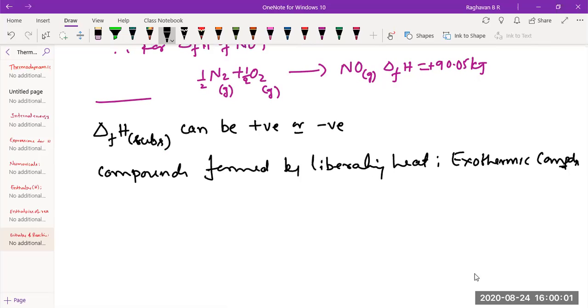Similarly, compounds formed by absorbing heat are called endothermic compounds.